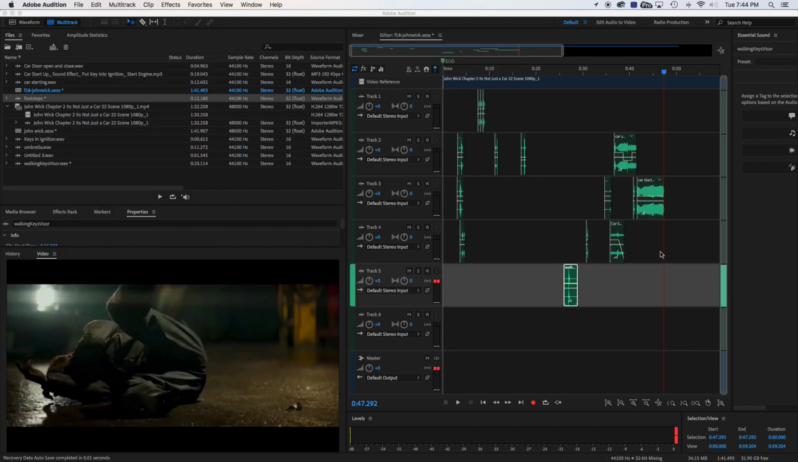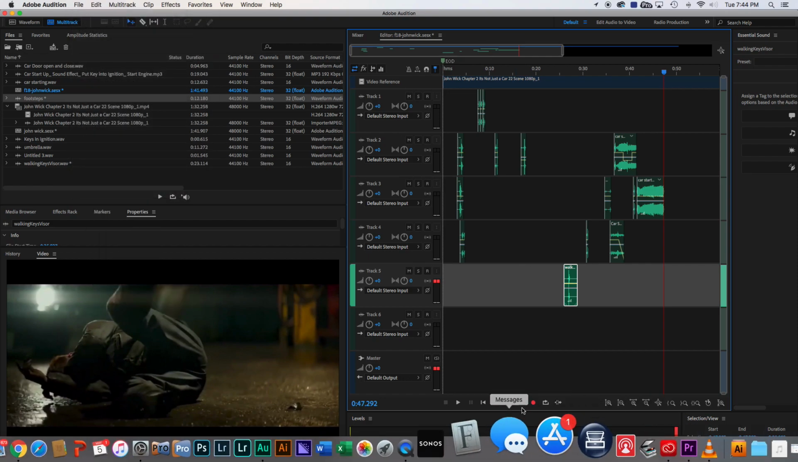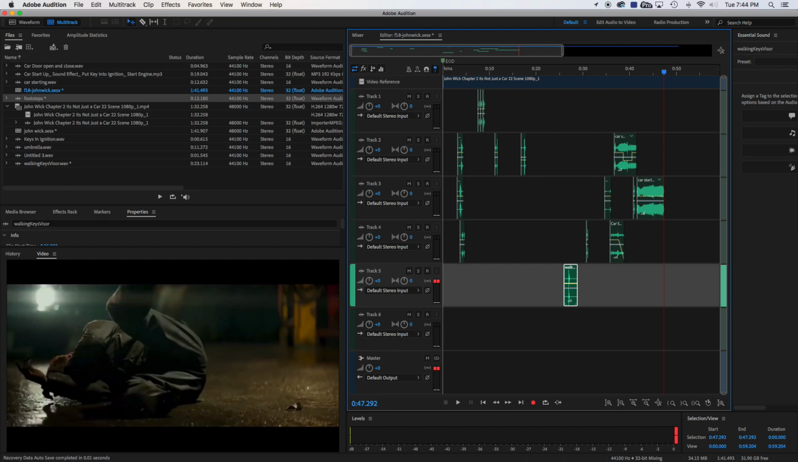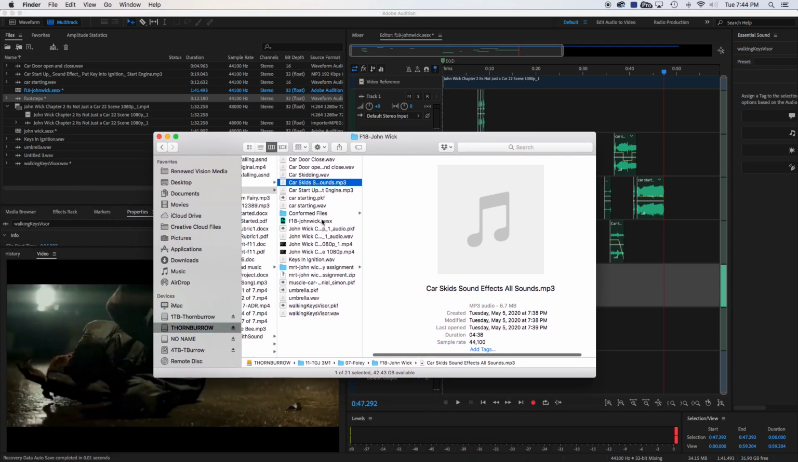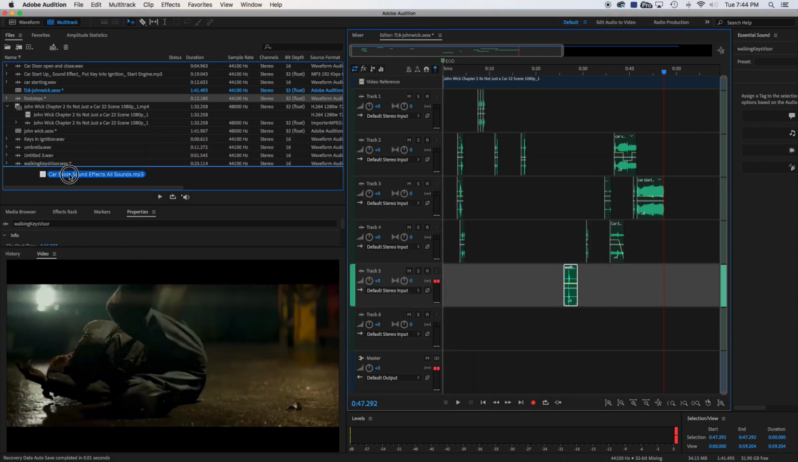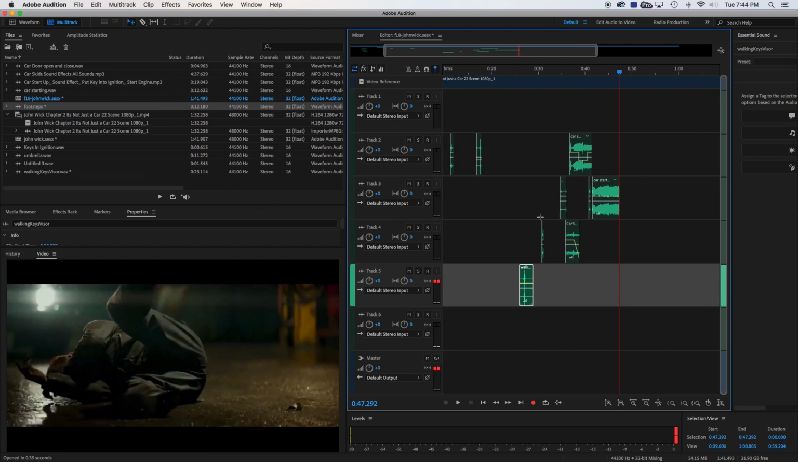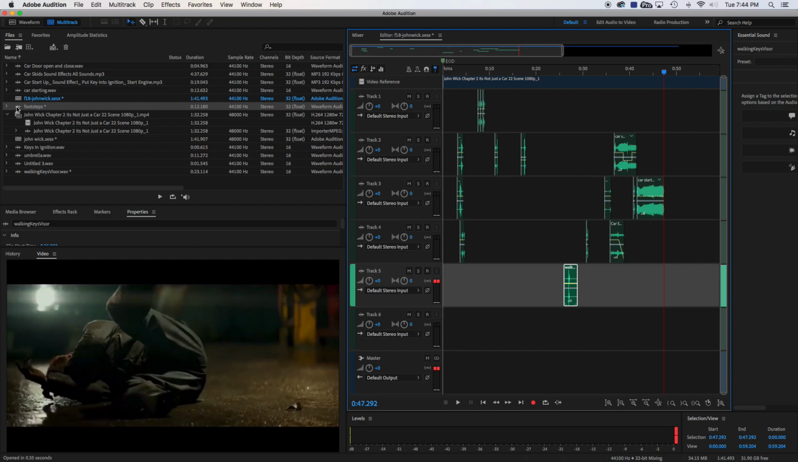So let's go. Now I can drag my file, or I can go File and import this file in there. I think I have it in my downloads folder. I had never grabbed, oh no, actually, I grabbed it. Let's see. It is right. Car skid sound. This is the one here. So I'm just going to drag that into my project files here. There we go. Car skids.